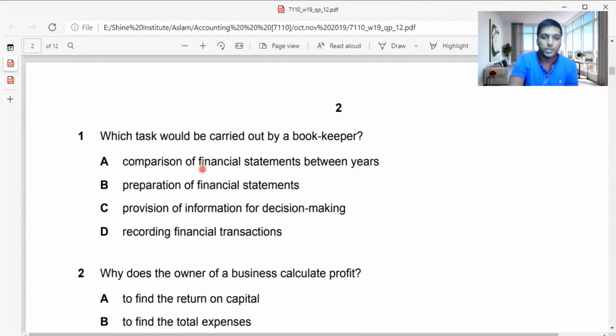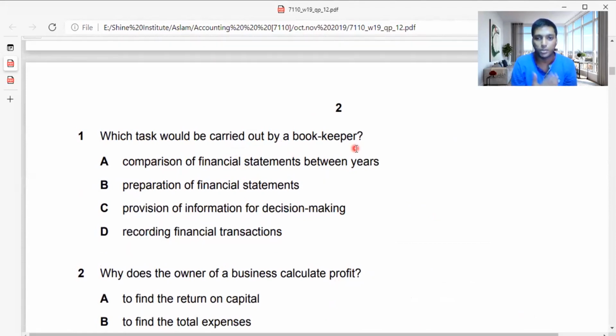So let's start. Which task would be carried out by a bookkeeper? What's the difference between a bookkeeper and a financial accountant? I have explained this very clearly. A bookkeeper is a person who just records the day-to-day transactions of a business, whereas a financial accountant prepares financial statements. All his transactions are related to financial statements. So let's see if there's any financial statement transaction. It is not related to the bookkeeper.